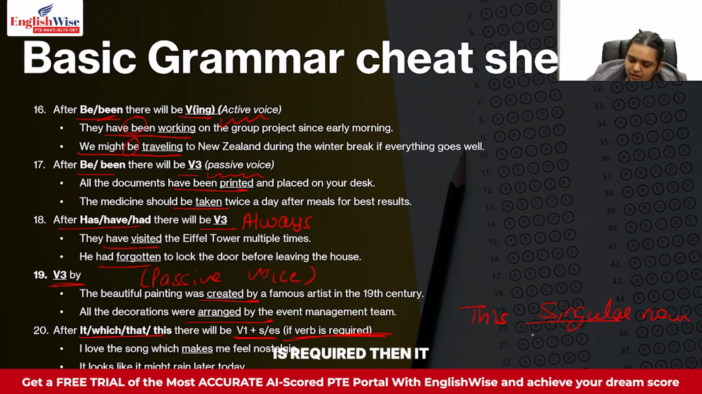But if a verb is required, then it always has to be verb plus V1 plus the S or ES sound. So this is how it works. For example, I love the song which makes me feel nostalgic. So you see, after which we are not putting make over there, it's which makes me feel. Okay. It looks like it might rain later today. It looks like. You don't just say it look like or it looking like. It looks like. S sound is required there.